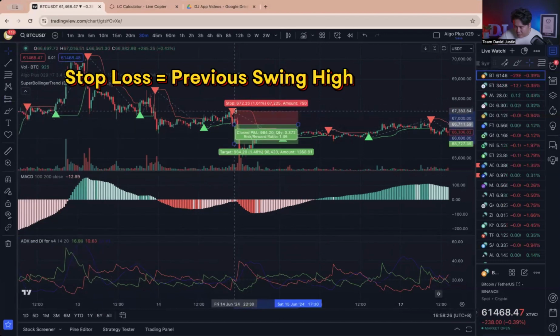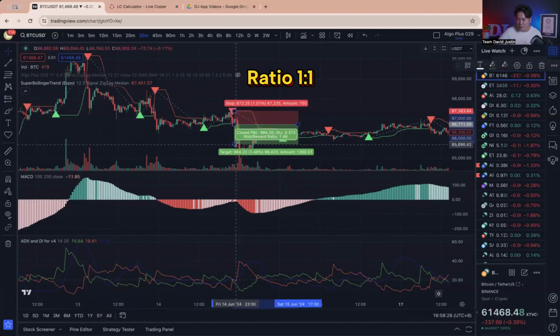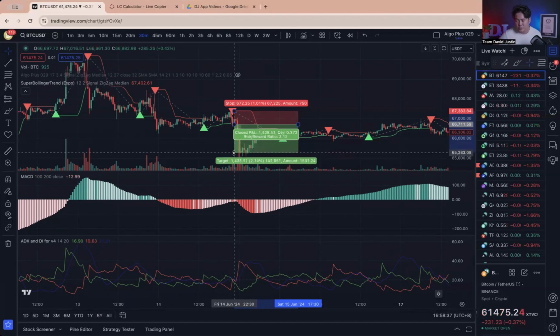Then after that, your previous swing high is your stop loss. 1-to-1 take profit on the first part. The balance you can let the profit fly, or the second balance you can set for 1-to-2 and take the profit. And here it is, 1-to-2, you can also take this profit. So this is a very good sample of what people normally use when trading.